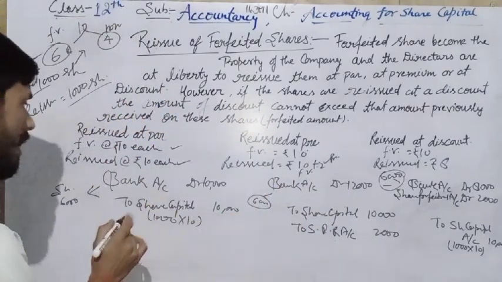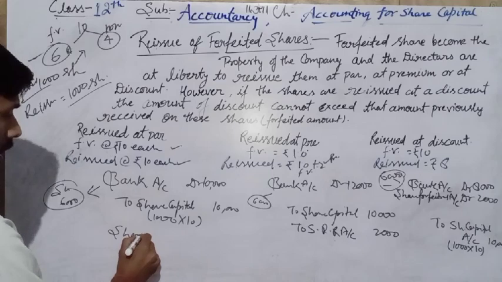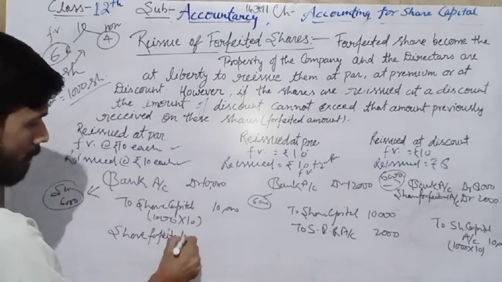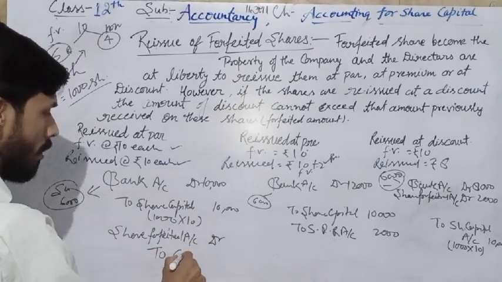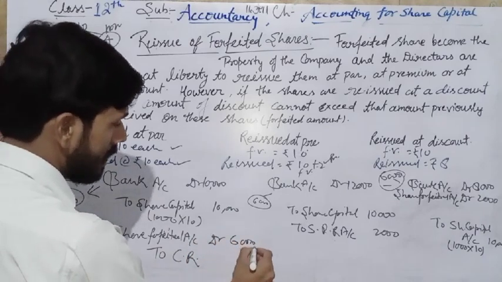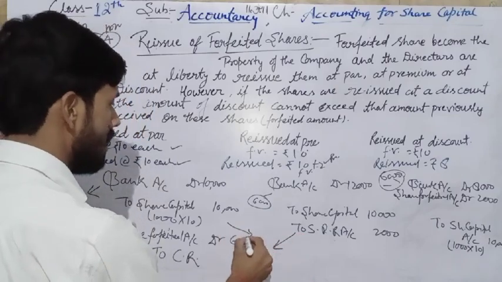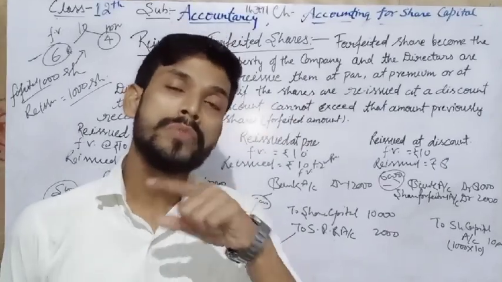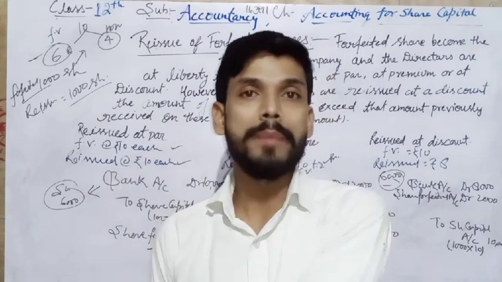Now in share forfeited 4,000 balance, we have to treat the share forfeited account balance as a capital profit. So we have to pass the entry share forfeited account debit to capital reserve from 6,000 in both situations, at par and at premium. In both situations we transfer the share forfeited account amount 6,000 to our capital reserve.